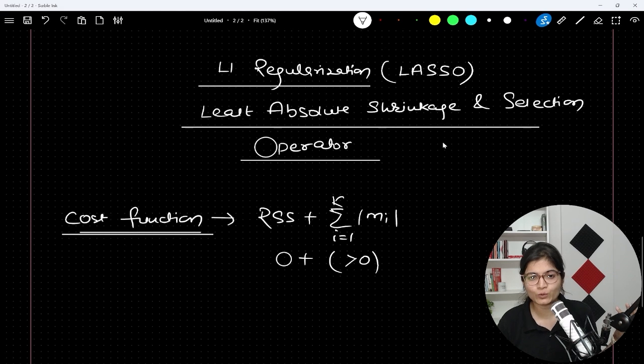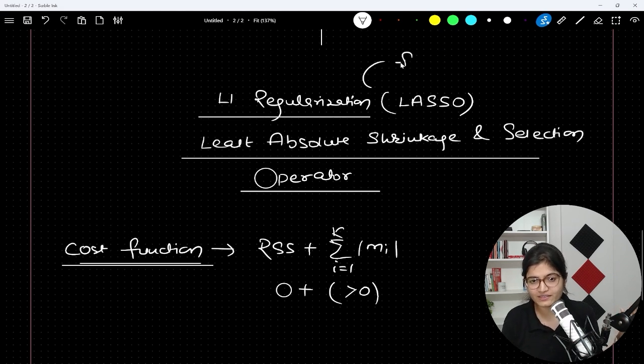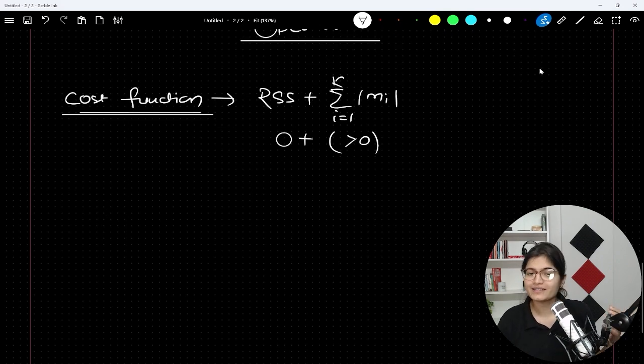Now, why is it called a selection operator? Because this is a technique which is also useful for feature selection. Why is that so? By the way, I forgot to mention that lambda is also there. So lambda is a hyperparameter, lambda times the summation from i equals 1 to k of the absolute value of m of i. That's the correct equation.